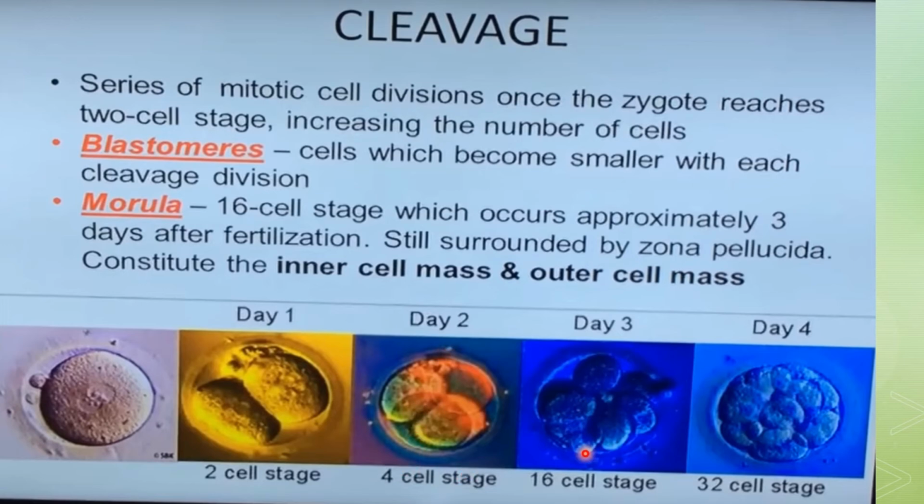Day 3 is actually the 16-cell stage, which resembles a mulberry, so this stage will be called the morula stage. And after that there will be day 4, and this is actually the 32-cell stage. Now we will see that the cells become smaller with each cleavage division, and they will be known as blastomeres. Until the 8-cell stage they will form a loosely arranged clump, and after